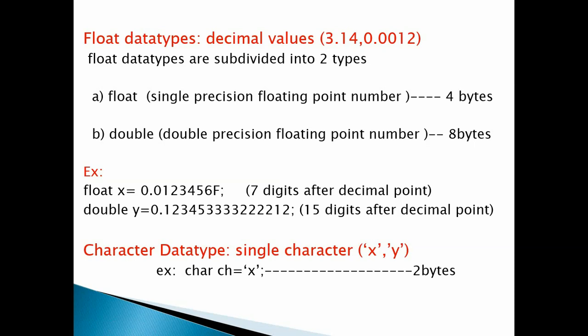In the same way, if you take a character like X, in English it will take only a single bit to store. But when it comes to Chinese, maybe Japanese, or French, you may use more than one character. So to represent a character in different languages, we use the Unicode format.